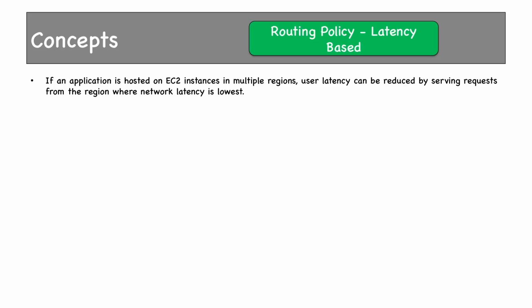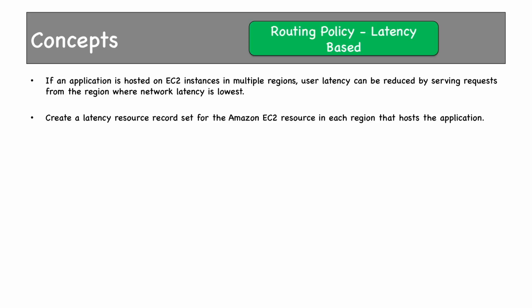Suppose I have EC2 instances in US and I have EC2 instances in Mumbai, India region. So the users from India can connect to the EC2 instance in Mumbai, and users from US can connect to the EC2 instances which are there in any of the US regions. So all the users will get a very low latency network experience. We can create a latency resource record set for the EC2 resource in each region that hosts the application. Latency record sets can be created for both ELB and EC2 instances.